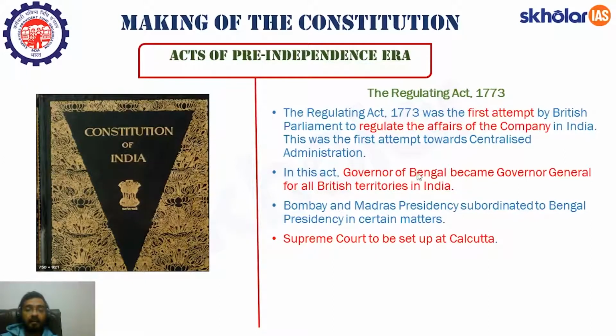How? In this act, the governor of Bengal was made Governor General of Bengal and for all the British territories in India. And the Bombay and Madras presidencies were subordinated to the Bengal presidency in certain matters. When they became subordinate, the Governor General of Bengal himself became the centralized administration. So this is how it was done. And who was the first Governor General of Bengal? It was Lord Warren Hastings. Now Bombay and Madras presidencies were subordinated, and apart from that, the Supreme Court was established by this Regulating Act of 1773. So I hope you'll remember these facts.